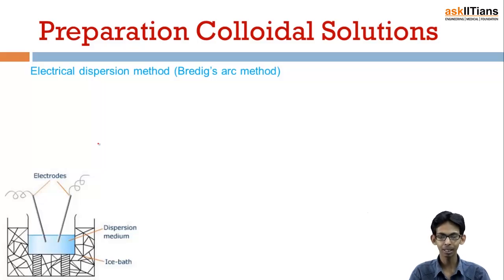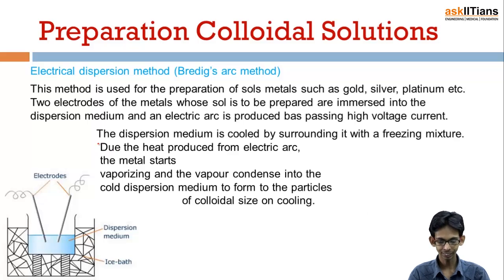This is an important method actually. You can see here that we have an ice bath, a container which has ice, and in this we have another container which contains the desirable dispersion medium. And why this ice?